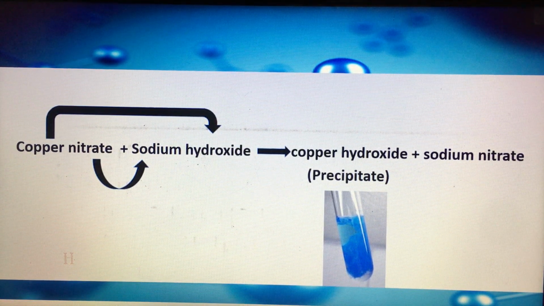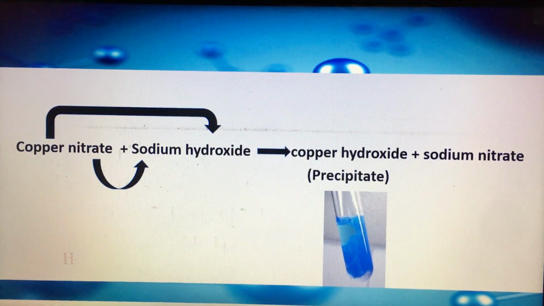So copper will react with hydroxide to make a precipitate, and sodium will react with nitrate to make another solution, which is sodium nitrate solution. If you focus here in the picture, you will find that the color of the precipitate is light blue. So when copper nitrate reacts with sodium hydroxide, that will produce a light blue precipitate.